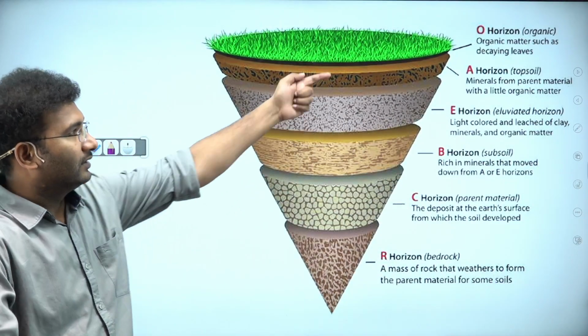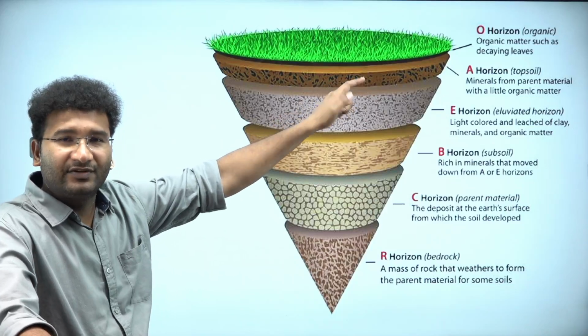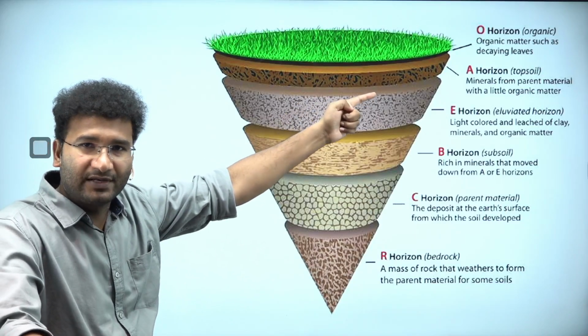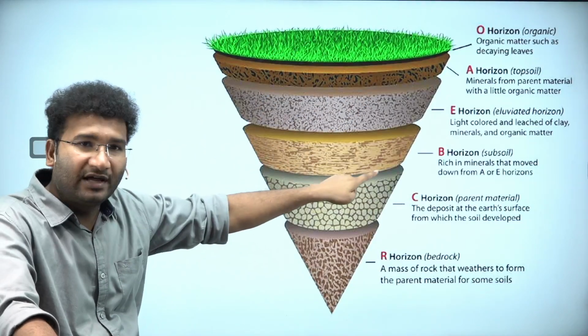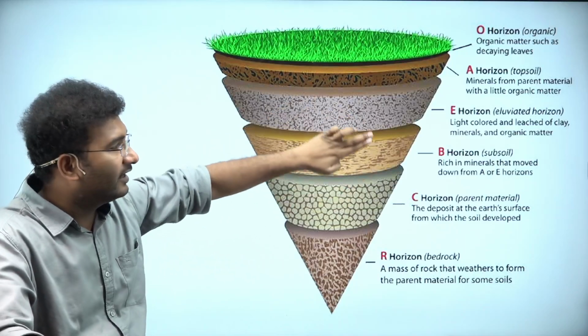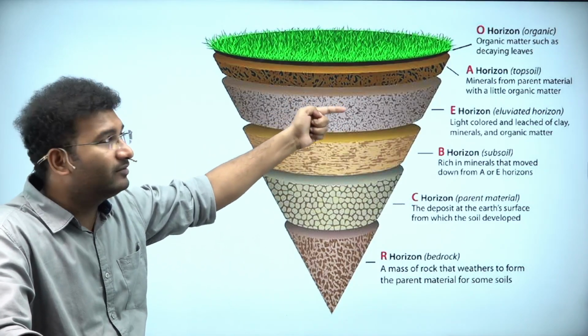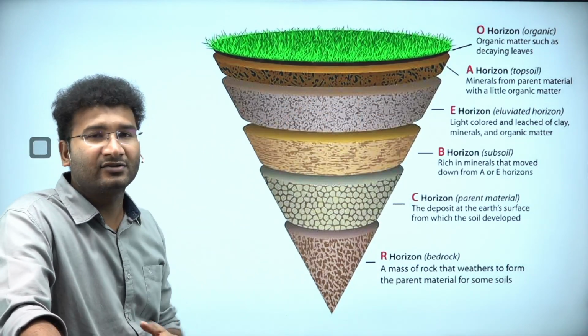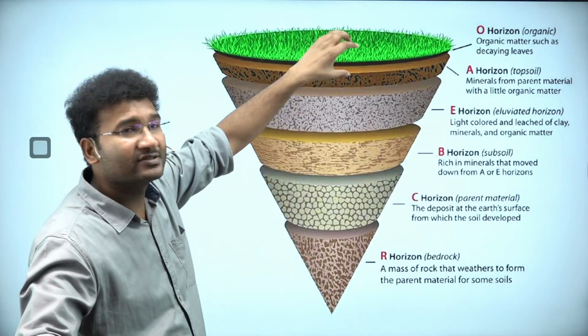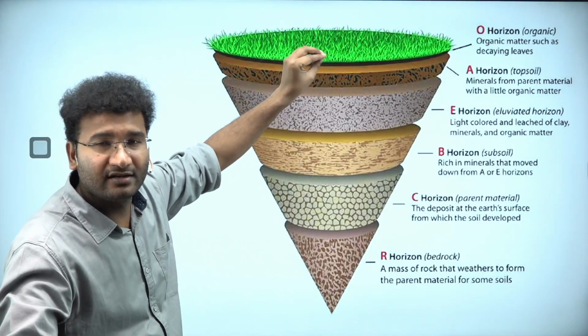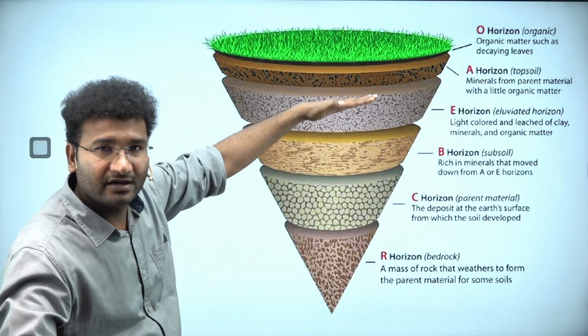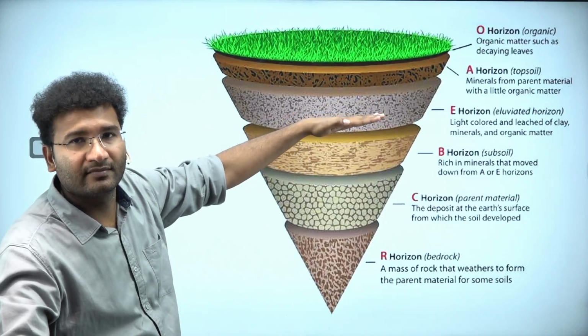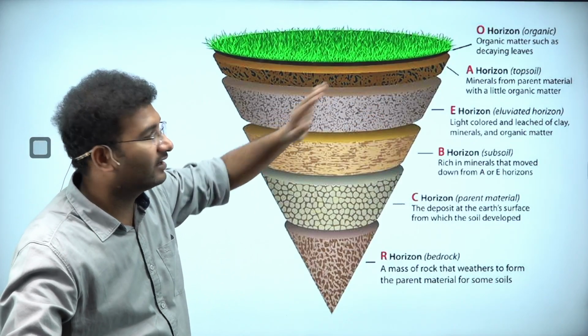Now, the next layer is called the A layer, which we have already seen, that is called topsoil. And beneath you'll have the B layer. The layer between A and B is called E. E means elevated horizon. Sometimes the materials or soil nutrients are deposited on the lower end. This is called the E layer.